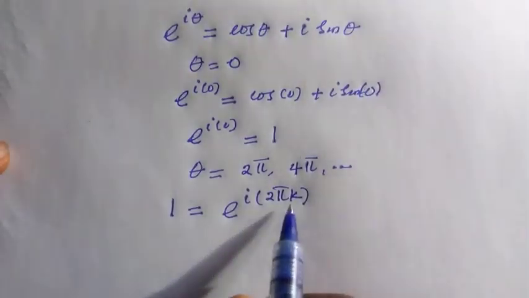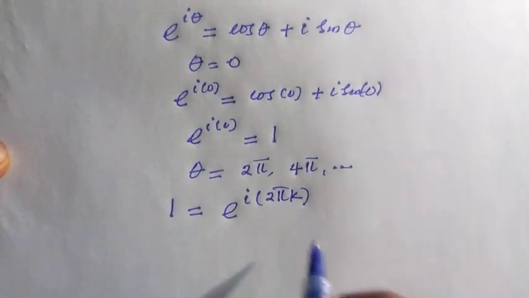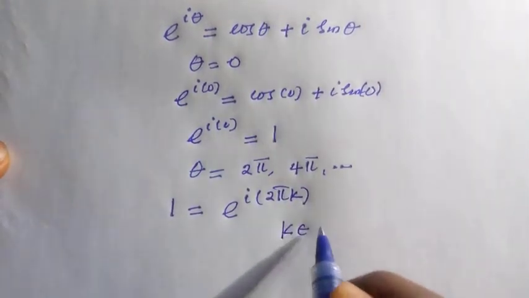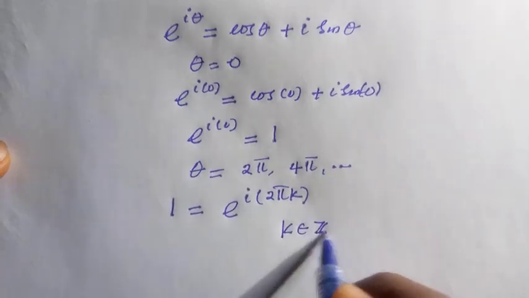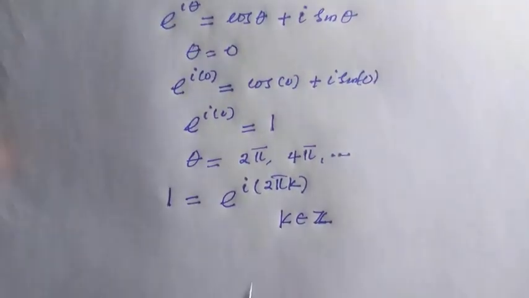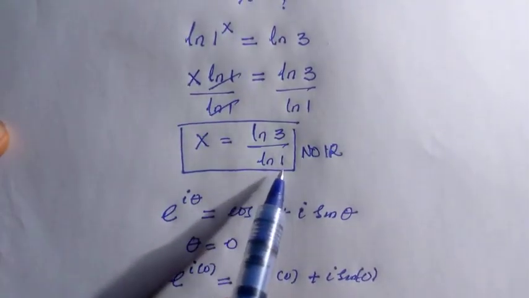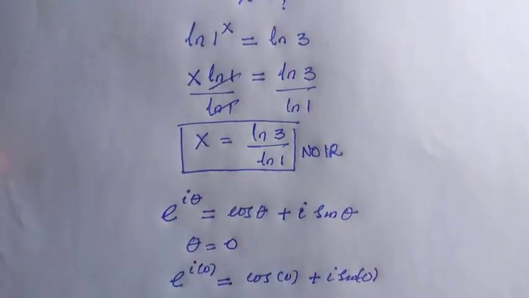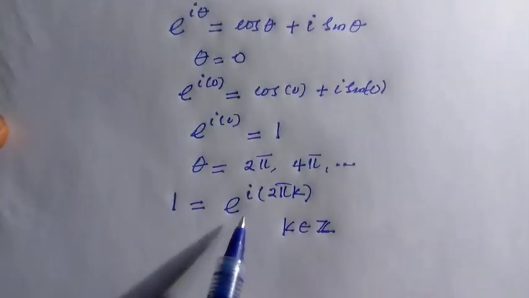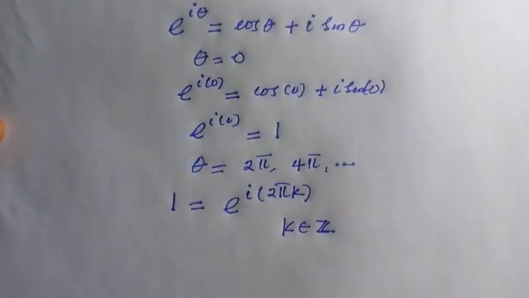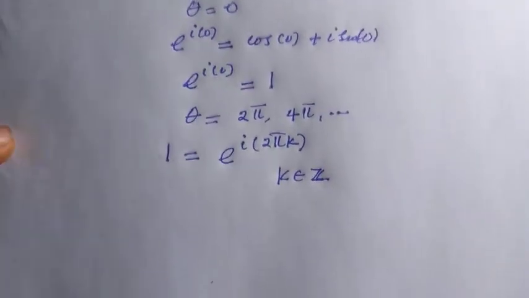Anytime we have the k, we must know that the k here is a member of the integers. So for us to have this, we are now going to replace the 1 where we have ln 1, since we have gotten the value of 1 as exponential of i times 2 pi k, where k is a member of the integers.